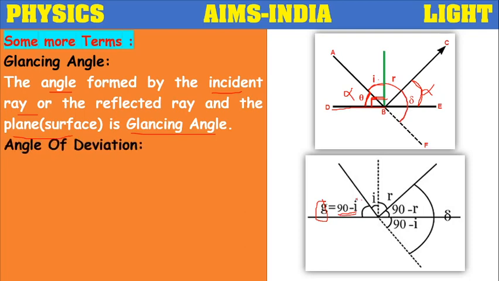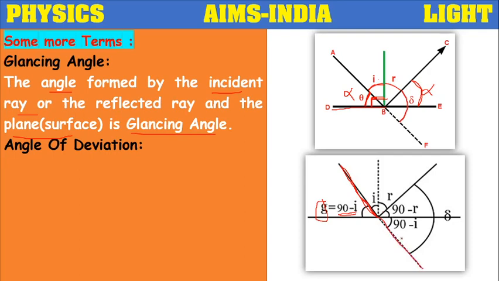Next, angle of deviation. Suppose this light ray is not reflected. What will be its original path? If there is no mirror and no reflection, according to its rectilinear propagation nature, it travels in a straight line.